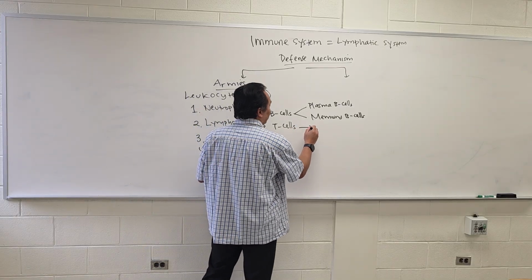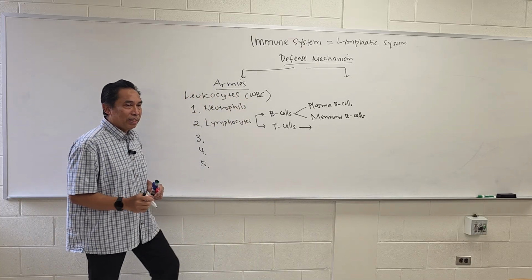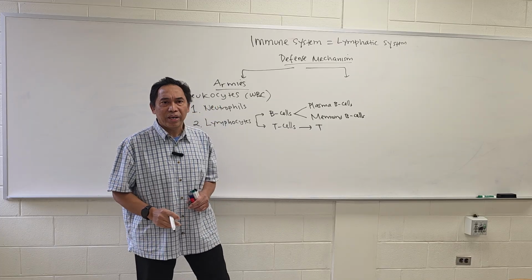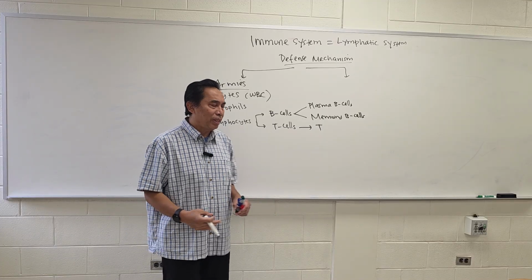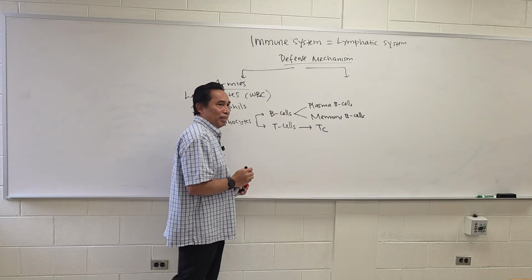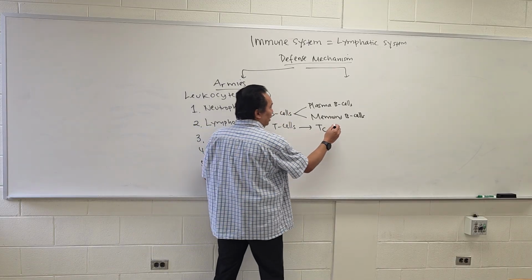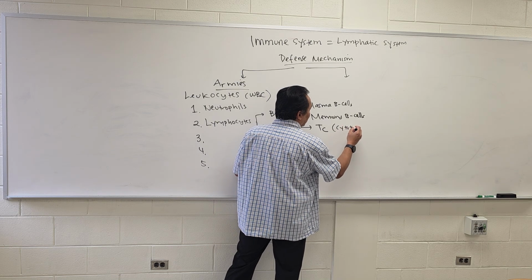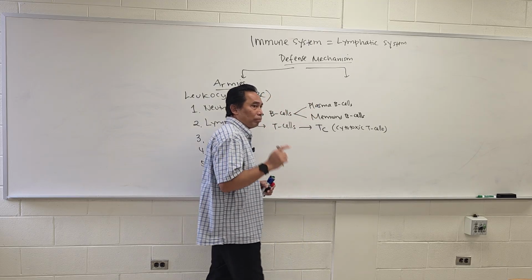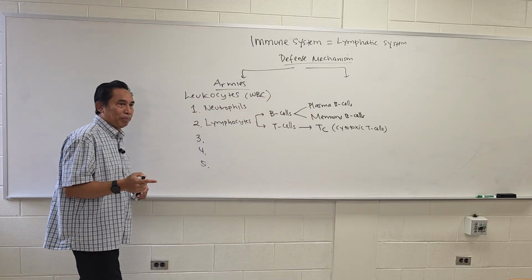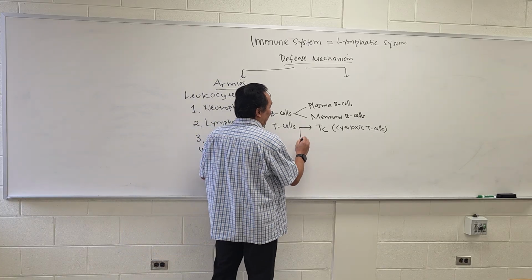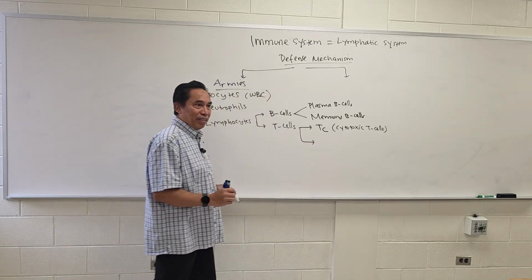The T cell can be divided into the T cell that really kills the viruses by producing the toxin. That T cell is called the TC, or cytotoxic T cell. Okay. So that's the divisions of our army over here. And then there is another T cell.